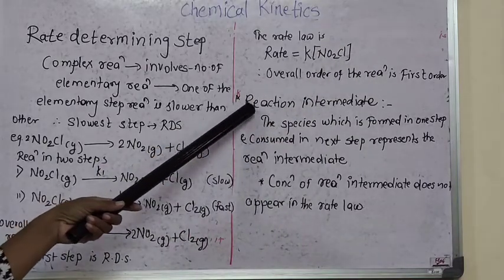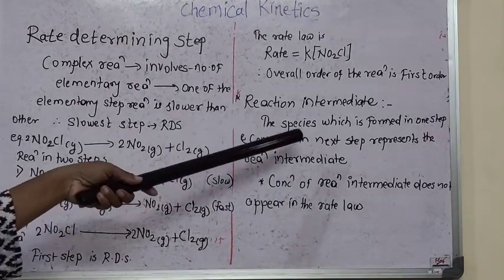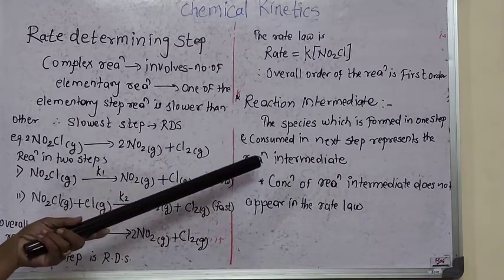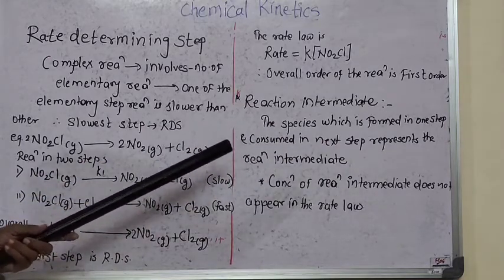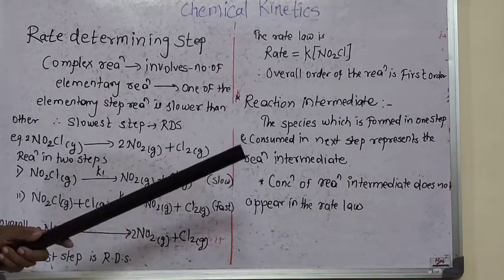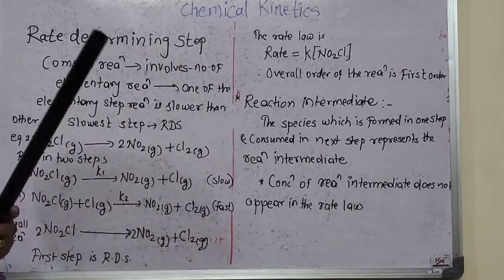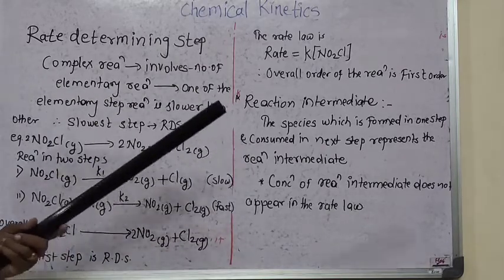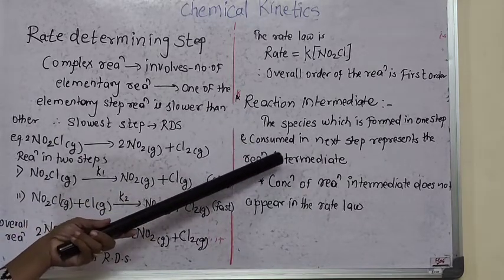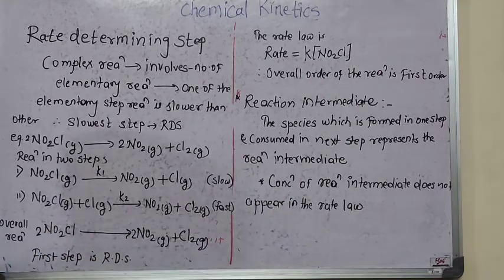The next point is the reaction intermediate. Reaction intermediate means the species which is formed in one step and consumed in the next step. Many reactions involve a reaction intermediate, which is formed in one of the steps and consumed in the next step, and that is known as a reaction intermediate. The reaction intermediate does not appear in the rate law.